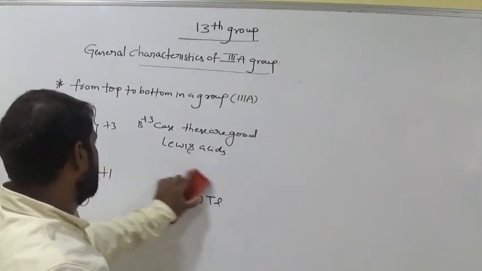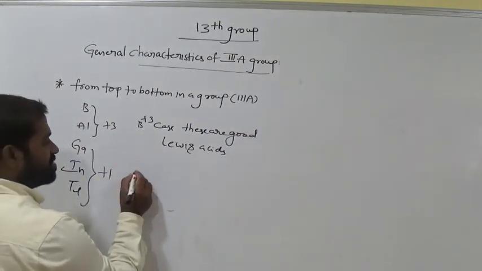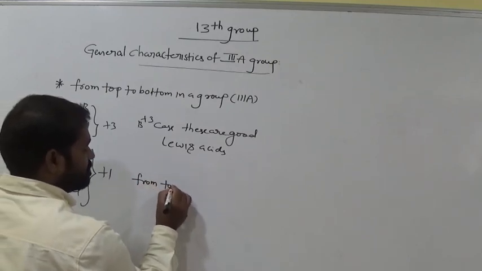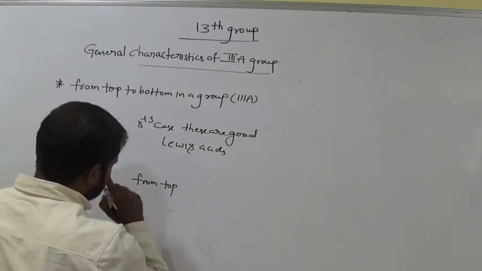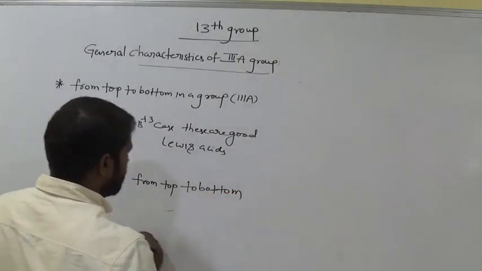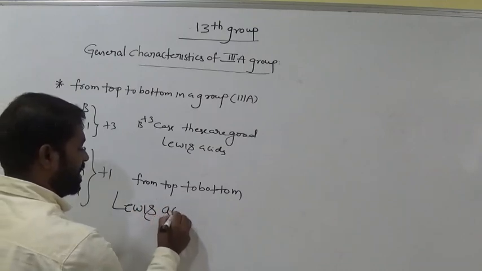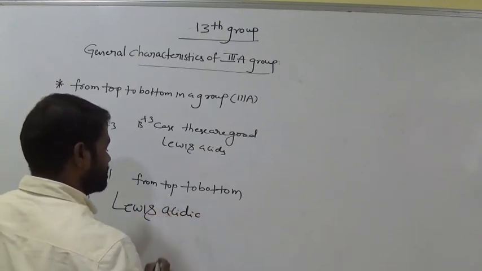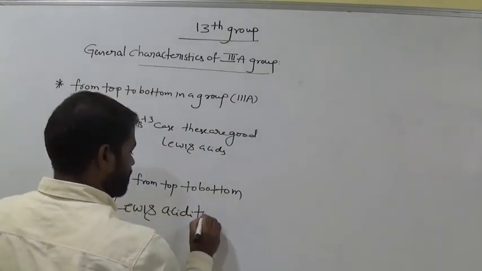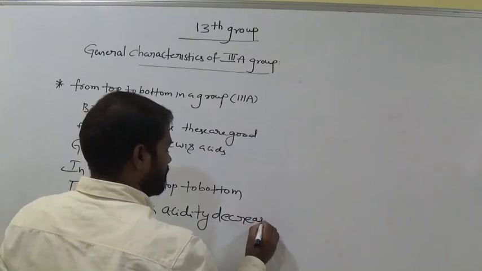So simple. Up to this case they are good Lewis acids. From top to bottom, Lewis acidity decreases.